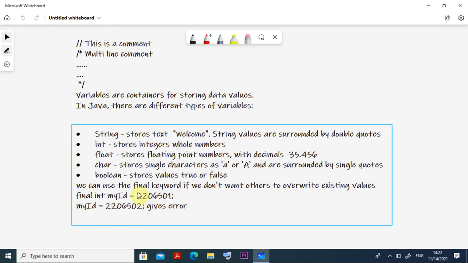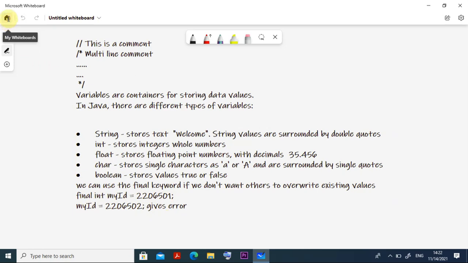Our college code is 22, I joined in the batch 06, and my department number is 501. So for example, I have just given that there. Initially I have given it and I put the keyword final. So if I change it, instead of 501 I put 502, it gives an error. So these are the things we have to remember.